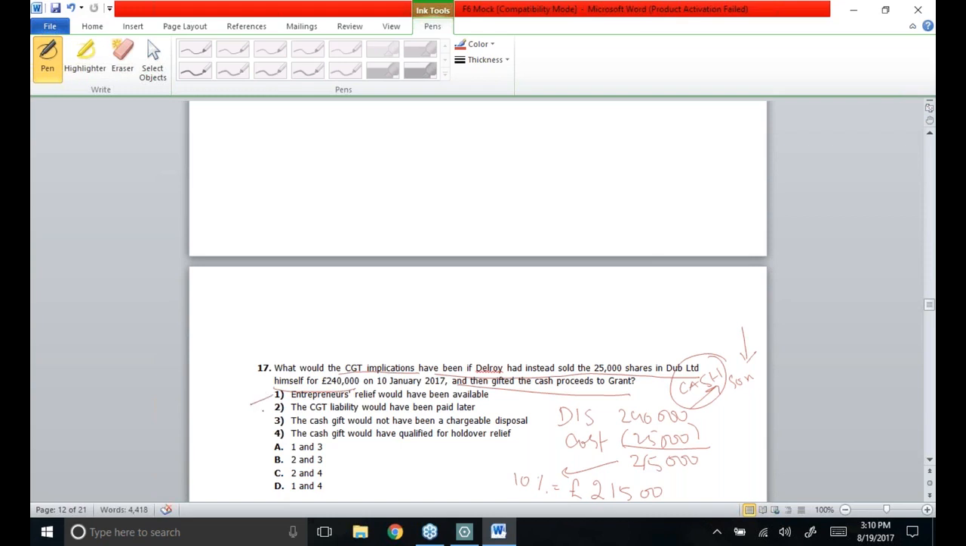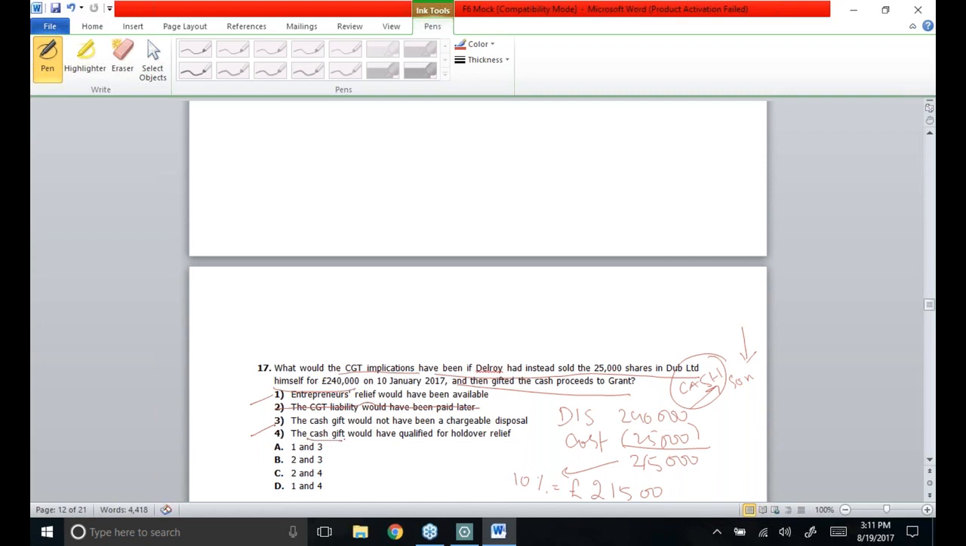CGT liability would have been paid later. No, there would be no impact on CGT liability, because as we could see, both disposals, whether Delroy is making the disposal or Grant makes a disposal, appear to be in the same tax year. So CGT liability would have been paid on the same date. As far as the third point is concerned, the cash gift would not be a chargeable disposal. That's a perfect statement. And then the last one, the cash gift would have qualified for holdover relief.